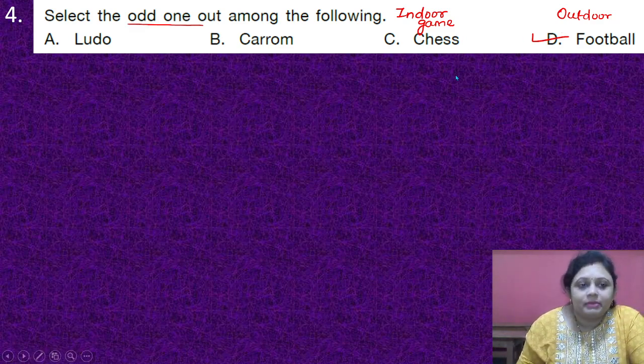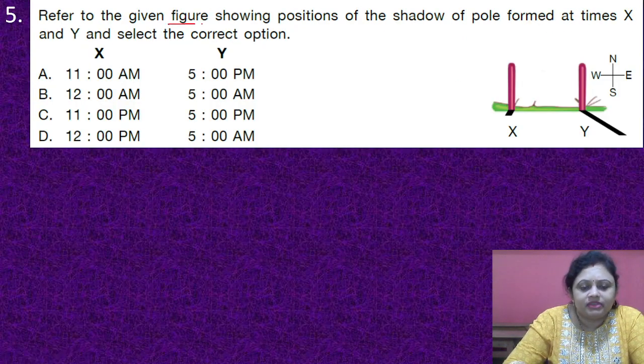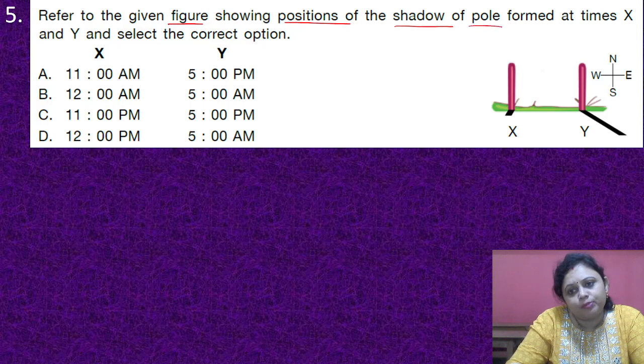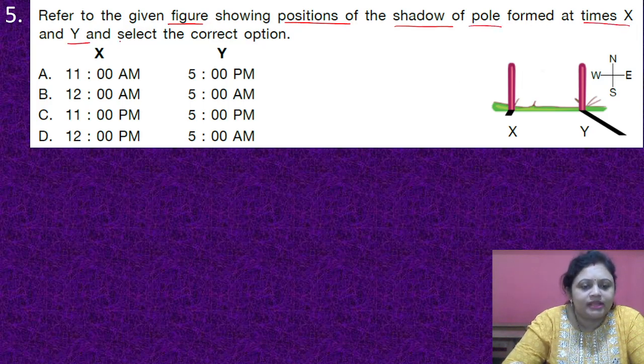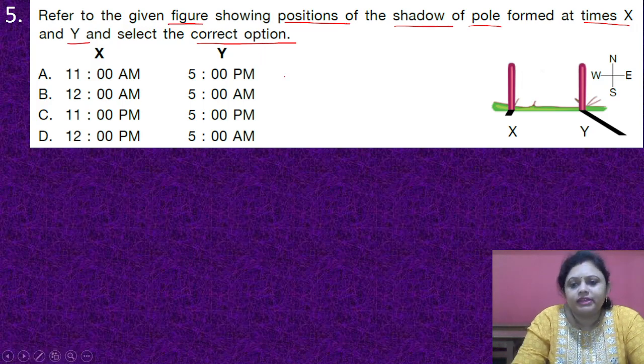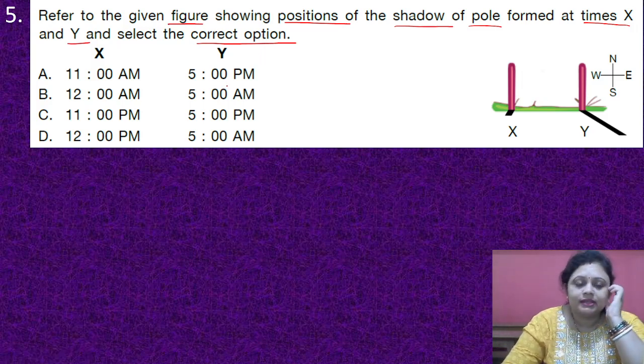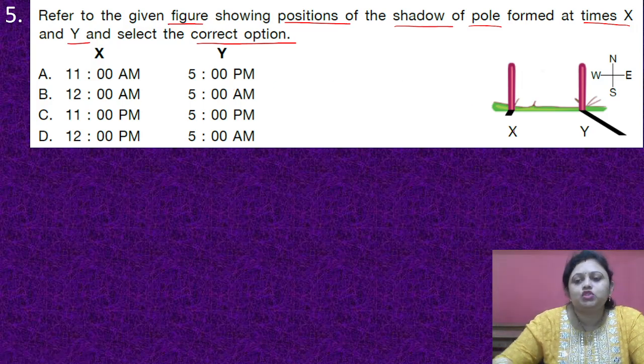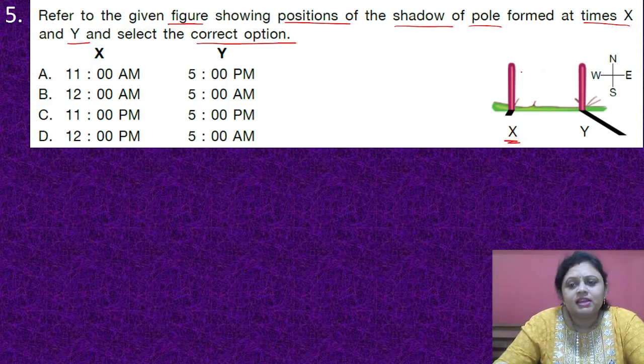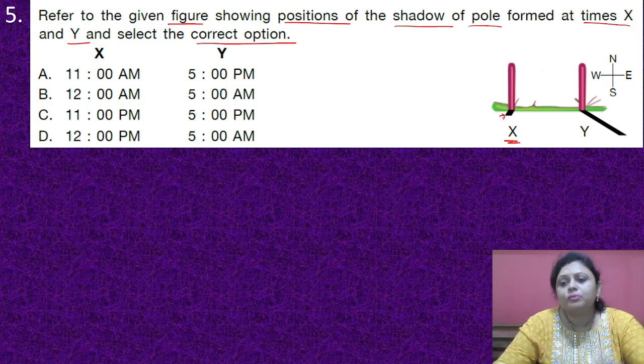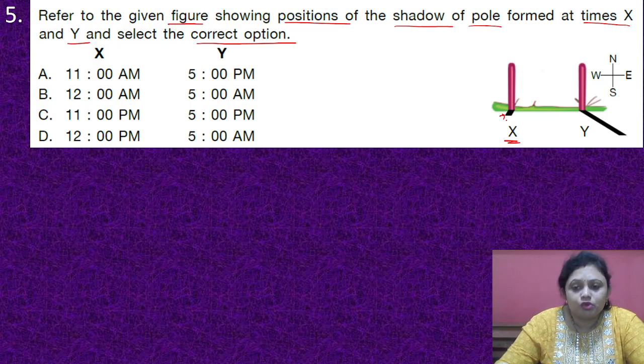Got it, everyone? Coming to the next question, refer to the given figure showing the positions of shadow of a pole formed at time X and Y and select the correct option. Here a figure is given. For X and Y, the options are A. 11 a.m., 5 p.m. B. 12 a.m., 5 a.m. C. 11 p.m., 5 p.m. D. 12 p.m. and 5 a.m. In the first picture, that is X, we can see the directions are given. The shadow is formed towards the west. That means it is the morning time.